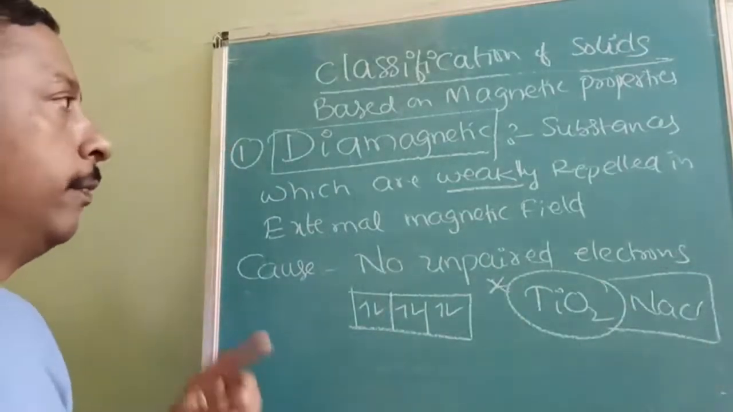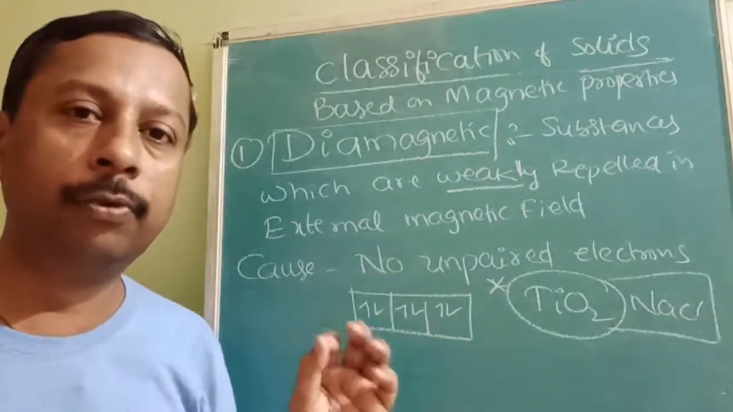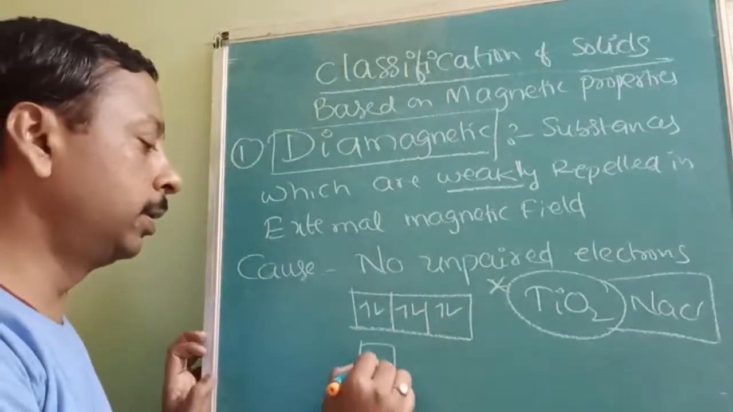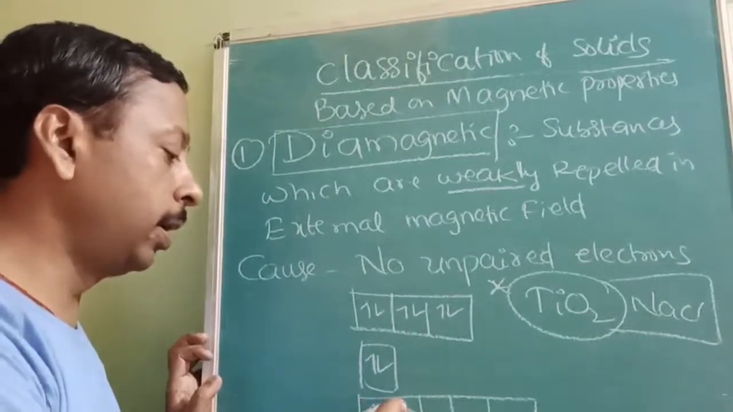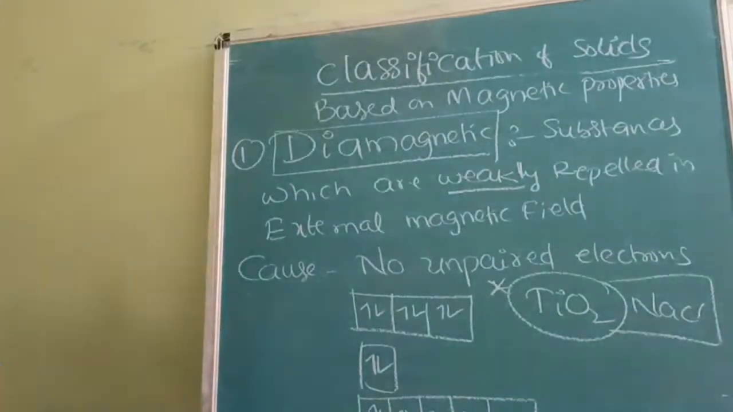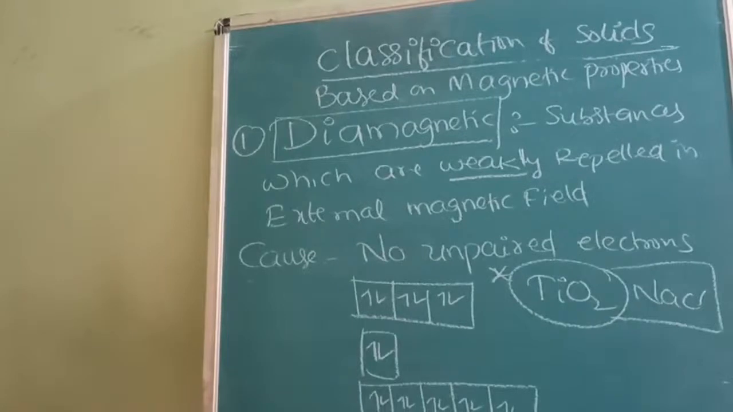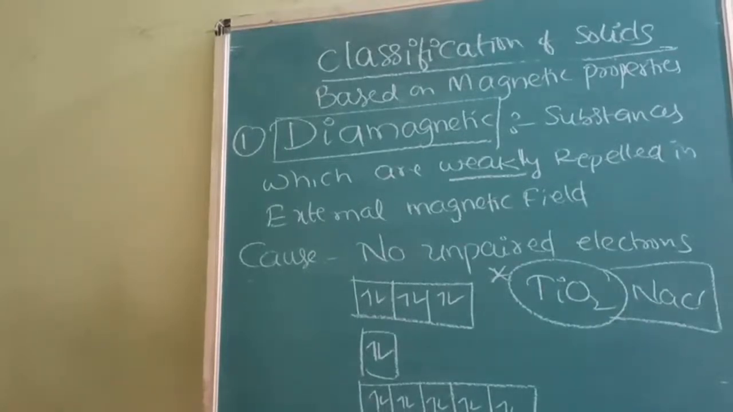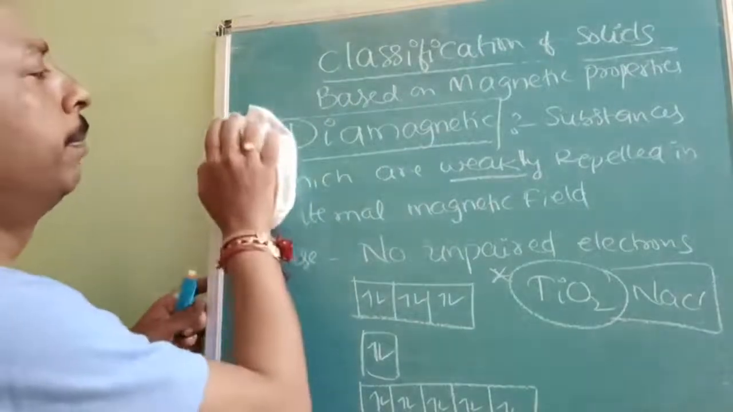So note down, the first type is diamagnetic. What type of electronic configuration? All electrons will be fully paired, like the p subshell, the s subshell, the d subshell. Whichever subshell is last, they will have fully paired electrons. Note down this. Okay, noted.